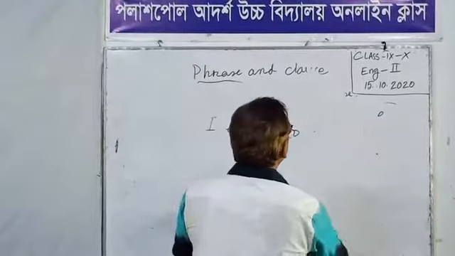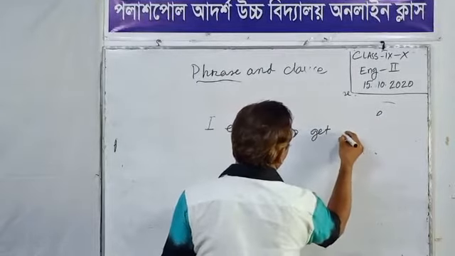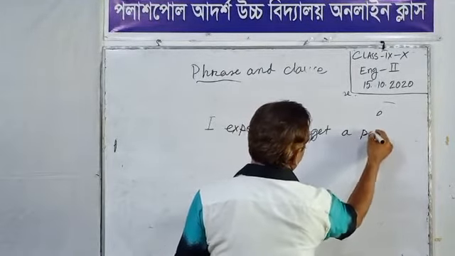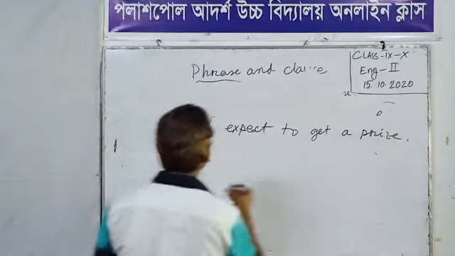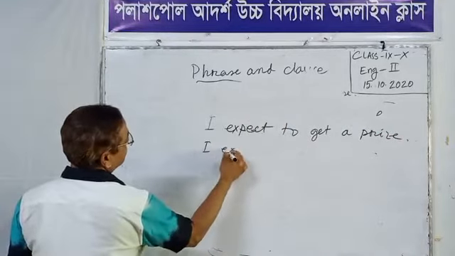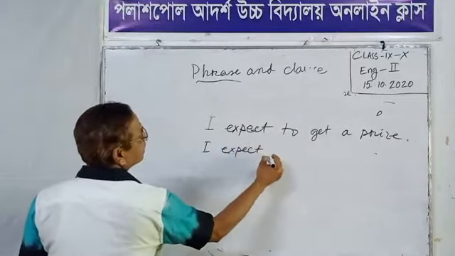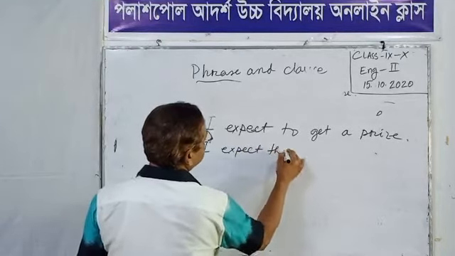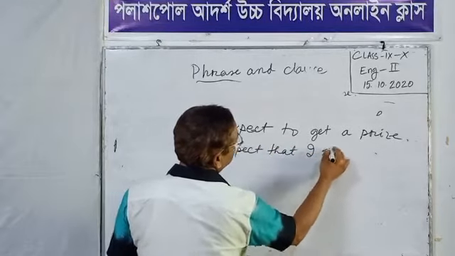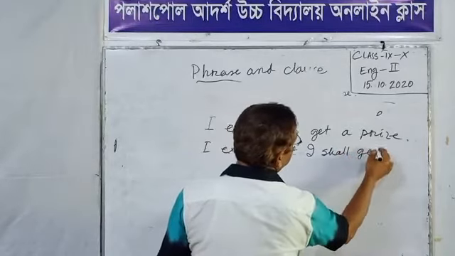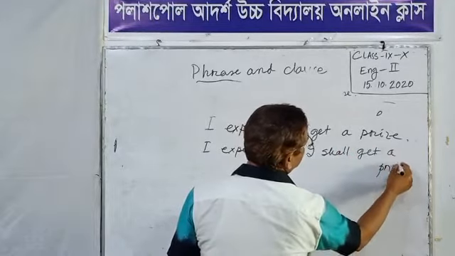I expect to get a prize. Next, I expect that I shall get a prize. Look at the two example sentences.